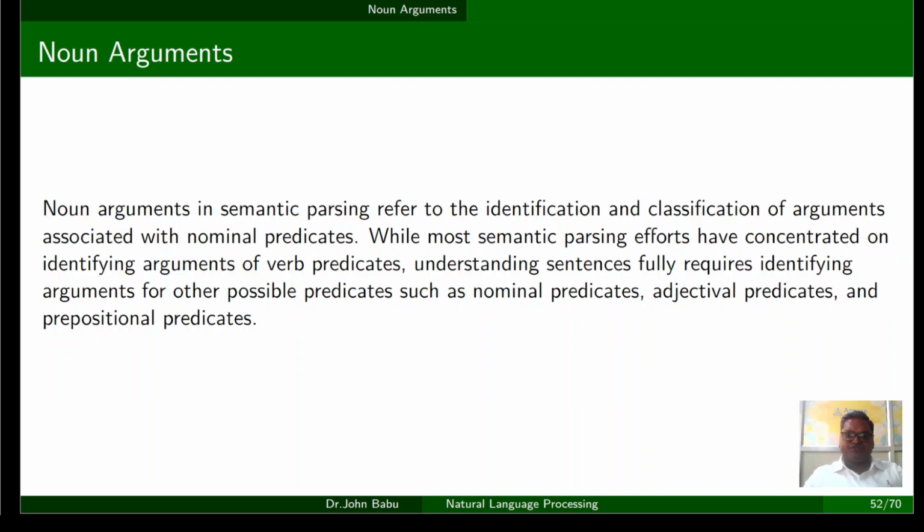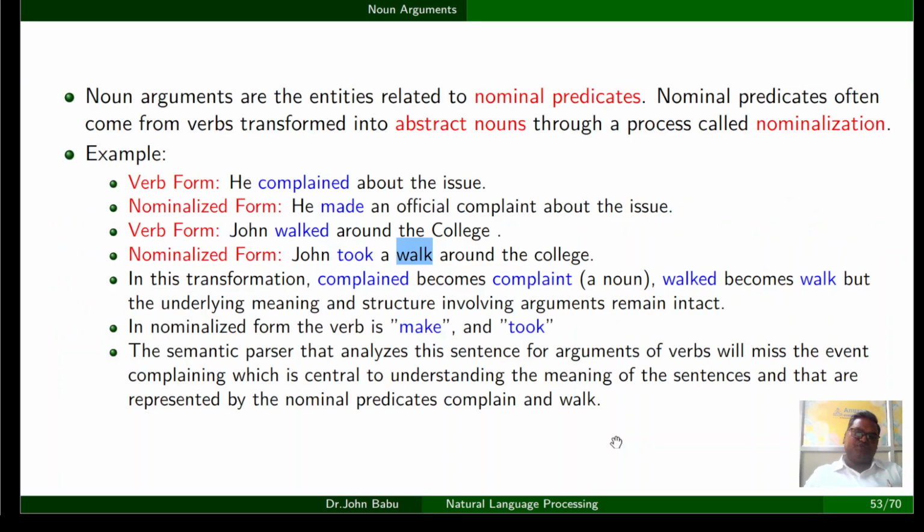Look at the sentence here. He complained about the issue. Here complained is the verb. The same can be converted or nominalized into another form where we write, he made a complaint about the issue. Now complaint has become a noun instead of a verb. And here the verb is made.